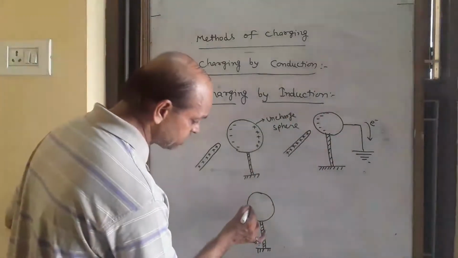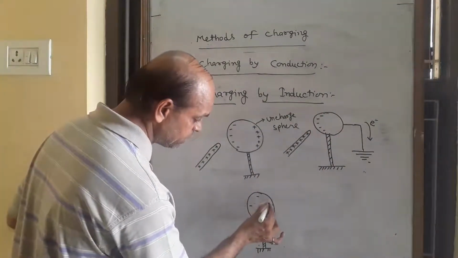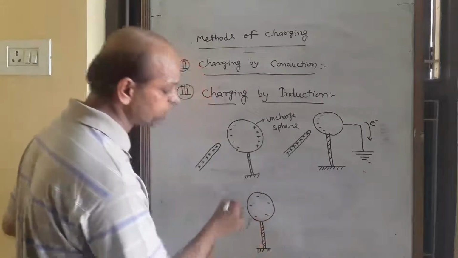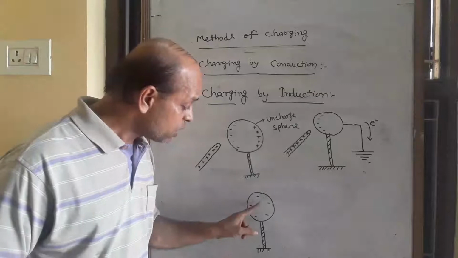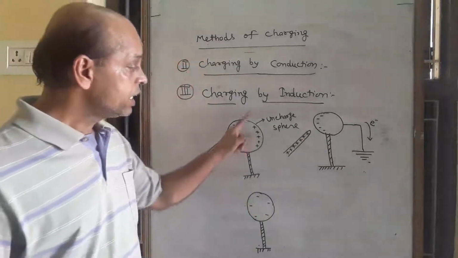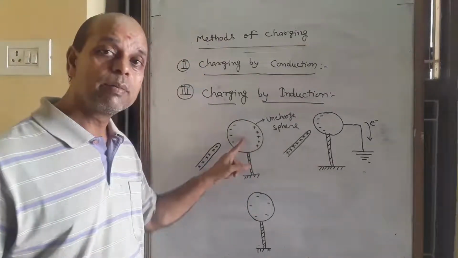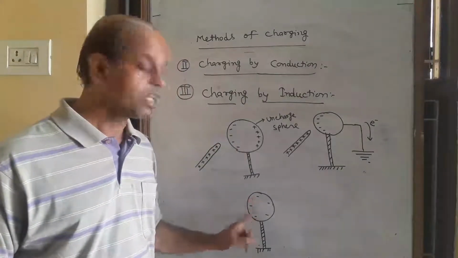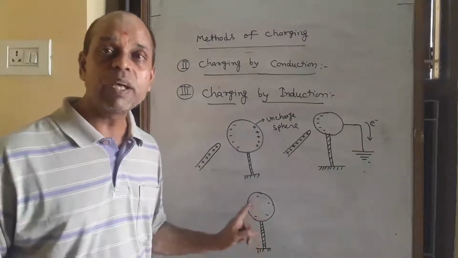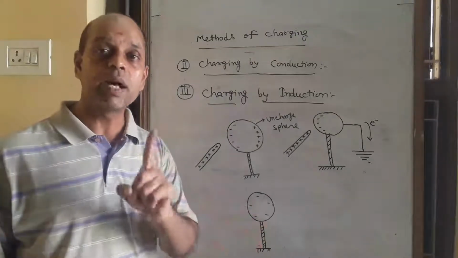Then this negative charge distributes uniformly in the sphere. So although it was an uncharged sphere, at this time it gets negative charge. This method is called charging by induction.